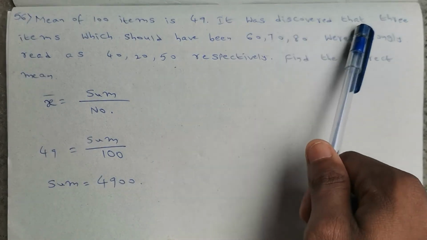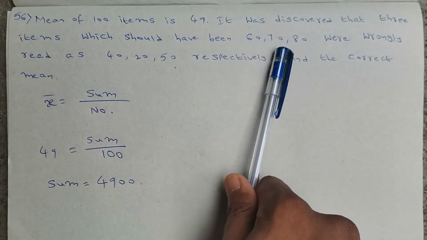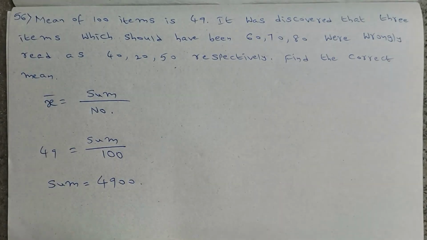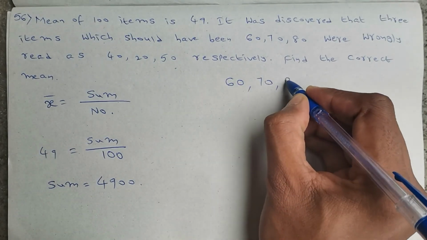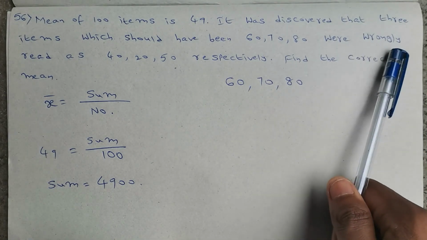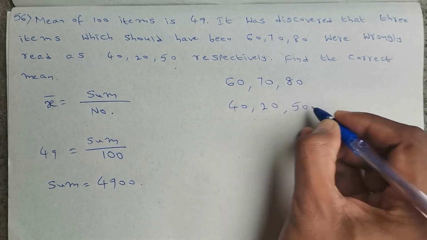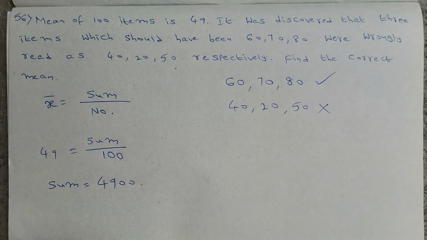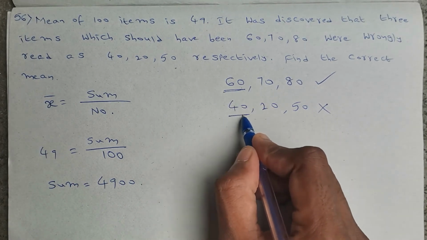Next, it was discovered that 3 items which should have been 60, 70, 80 were wrongly read as 40, 20, 50. So original numbers are 60, 70 and 80. But by mistake they read it as 40, 20 and 50. Actually these are the original numbers, but by mistake they said these numbers. So let us check whether they entered more or less. Original is 60. Instead of 60 they added only 40.